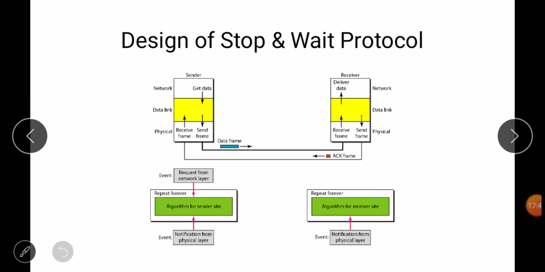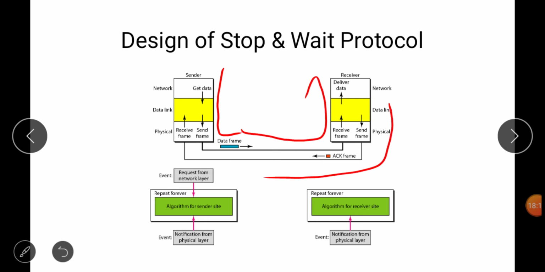Okay, next is the design of the stop and wait protocol. In the stop and wait protocol, we send a data frame, and then we wait for acknowledgement. After getting the acknowledgement, we are confirmed that yes, the data has reached the receiver. So in this simple stop and wait protocol, we take the data, the data frame goes to the receiver, and the receiver sends the acknowledgement again.